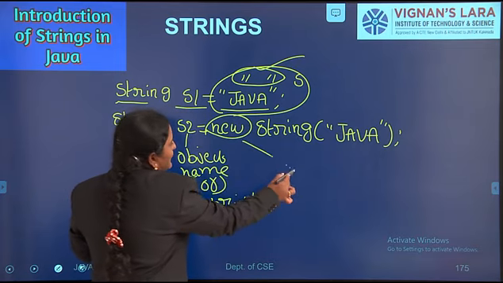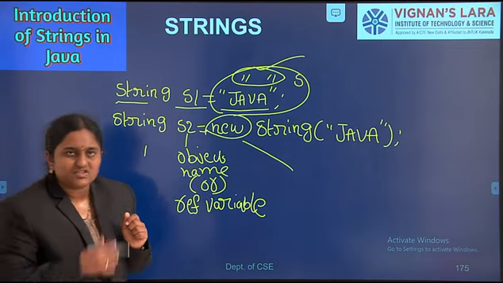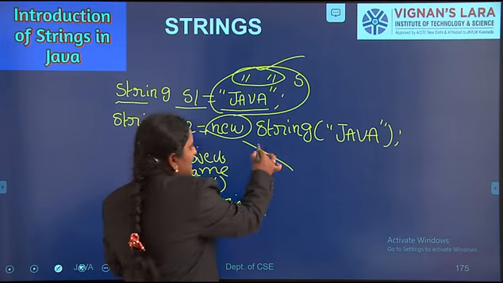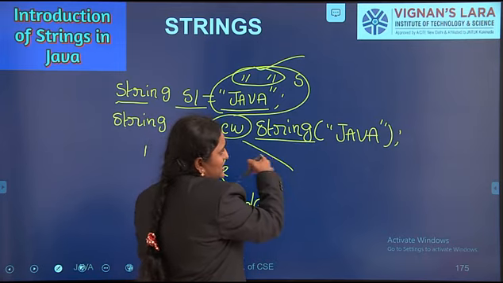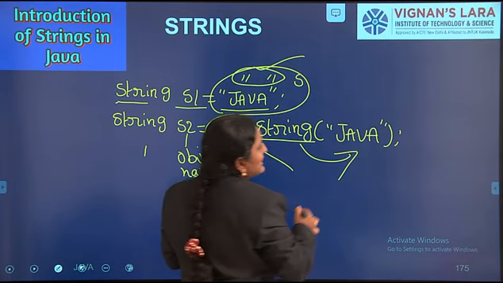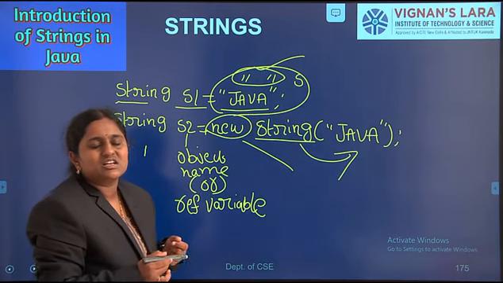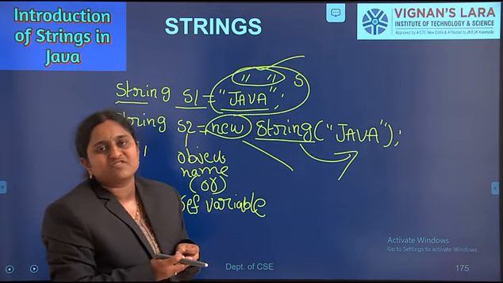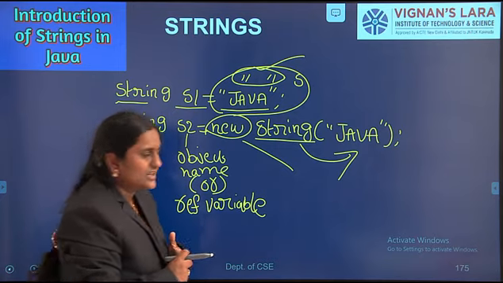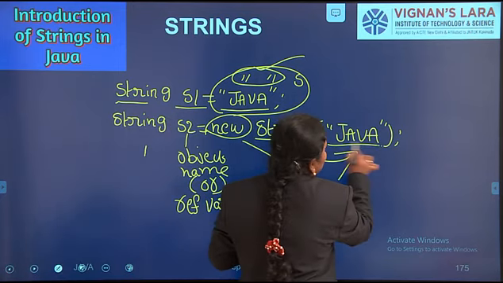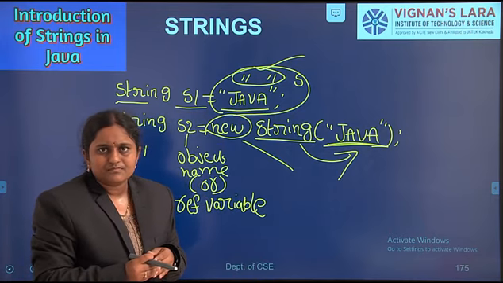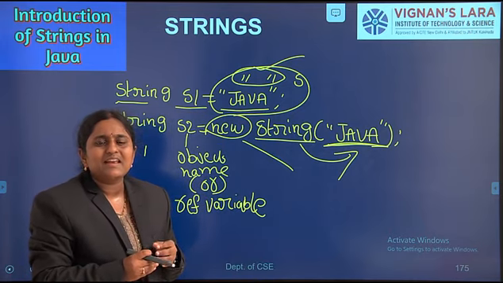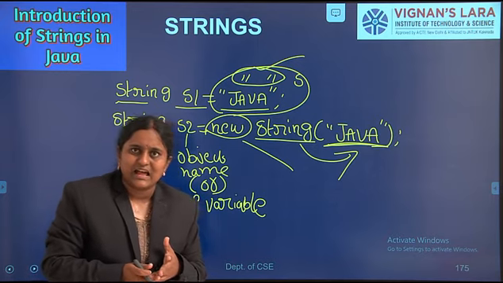Here the new operator dynamically allocates the memory for storing the data. Here String is the constructor. Constructor name is the same as the class name. Here what is our class name? String. Here I am calling the constructor to define the string Java. So we are creating an object of the string class.